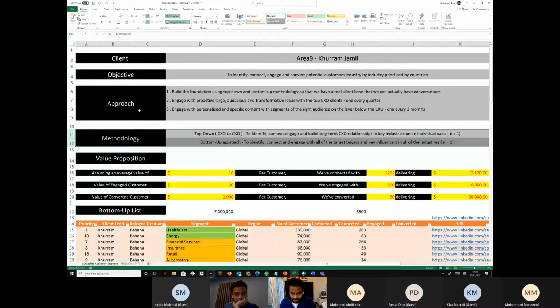What is the methodology? So we have a top-down methodology where we connect the top guys. So for example, Muhammad and Zamzam are going to represent the two CXOs for our client, Freya. Zach and Jean-Marie are going to represent the bottom-up approach for one of our clients that we are talking to. I'll show you that. So it's basically how do we represent?